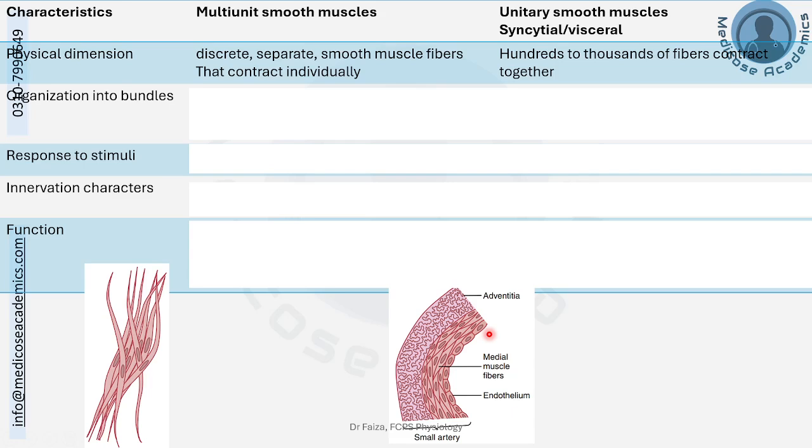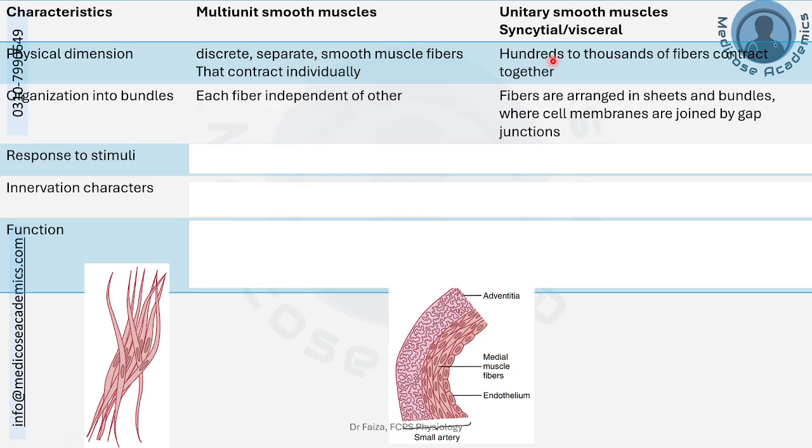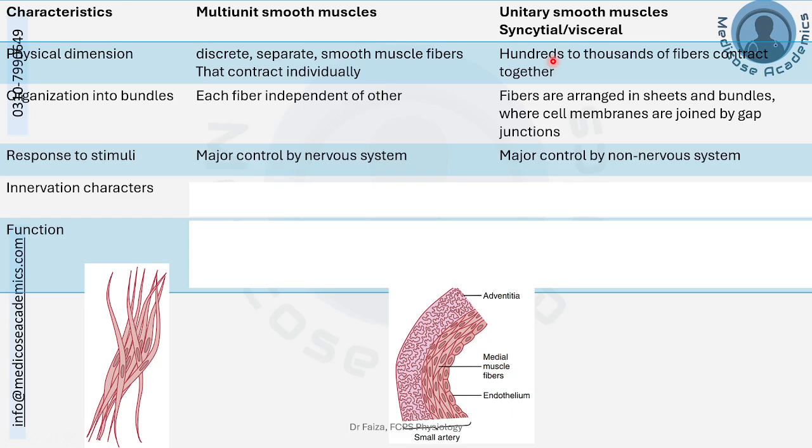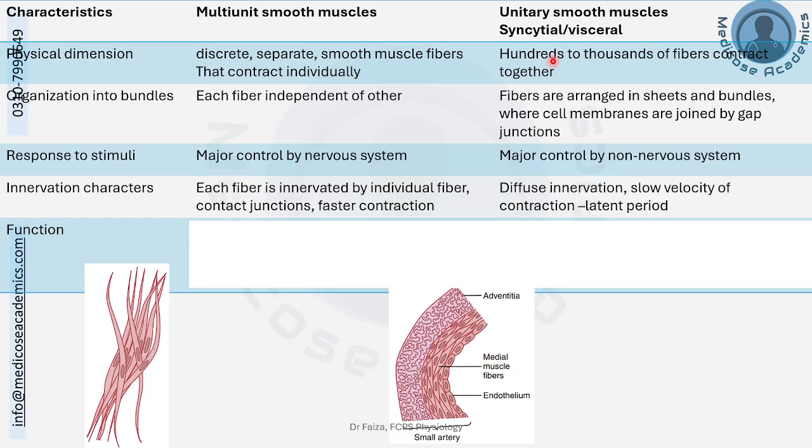So if we compare the physical dimensions, the multi-unit smooth muscles have discrete, separate smooth muscle fibers and they contract individually, whereas unitary smooth muscles have hundreds and thousands of fibers contracting together. In multi-unit smooth muscles each fiber is independent of the others, whereas unitary smooth muscle fibers are joined by gap junctions and all work as a unit, as a syncytium. Multi-unit smooth muscles are majorly controlled by the nervous system, whereas the unitary smooth muscles are controlled by non-nervous stimuli.